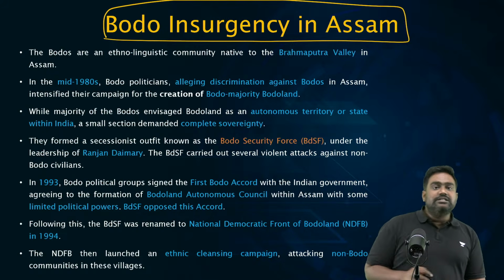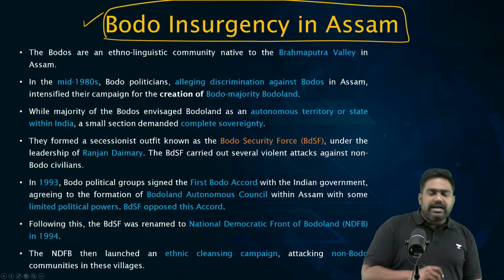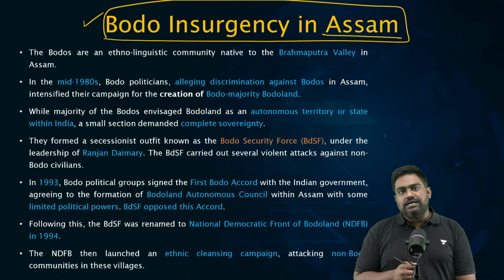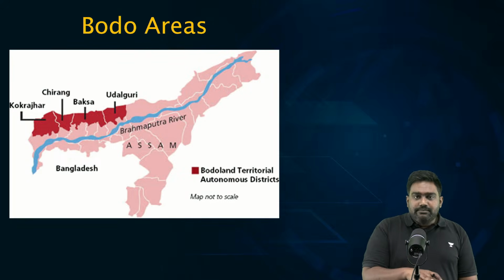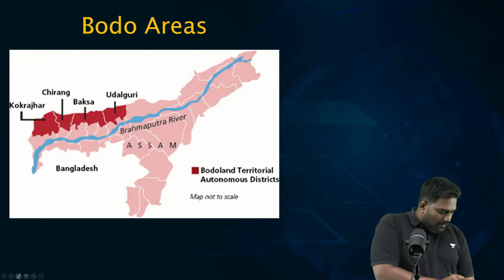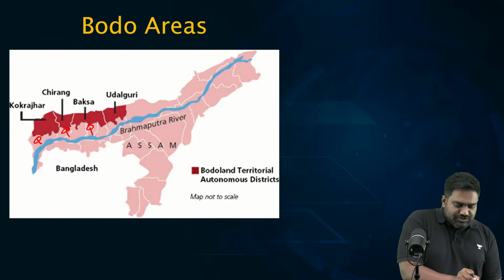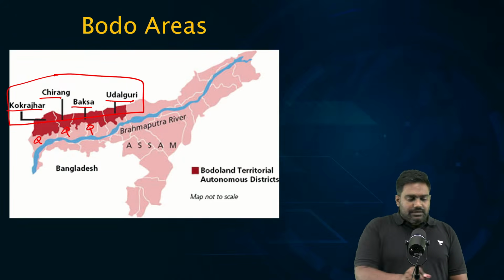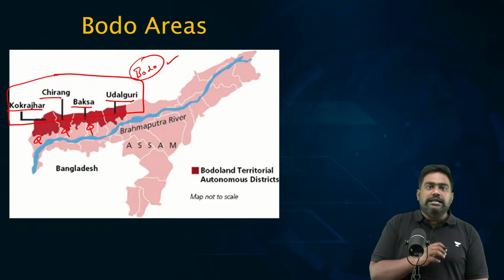Now, coming to another insurgency in Assam, the Bodo insurgency, which is another major topic. First, let's understand who the Bodos are. The Bodos are an ethno-linguistic group found in the northwestern part of Assam, towards the northwestern region of the Brahmaputra River Valley. Look at the map here. You can see the state of Assam. To the northwest region of Brahmaputra Valley, there are 4 districts present here: Kokrajhar, Chirang, Baksa, Udalguri. This is the region dominated by the Bodo community, which is an ethno-linguistic minority in Assam.